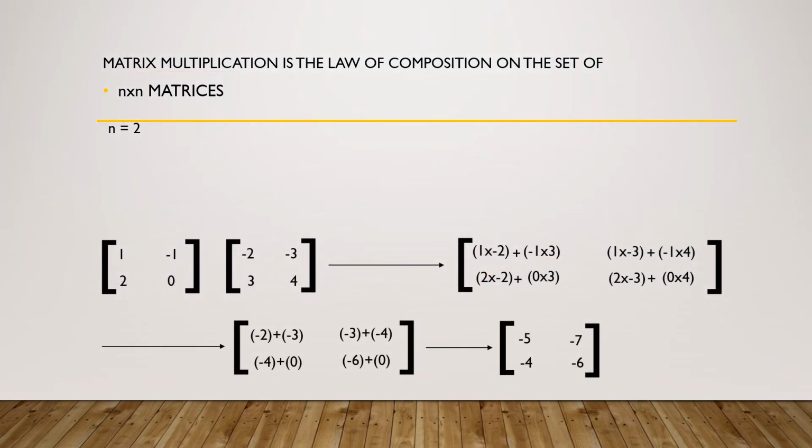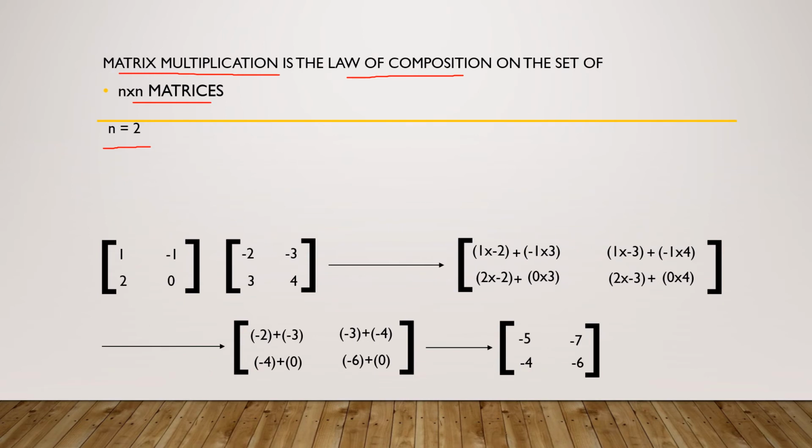Now we will consider a particular example for matrix multiplication as the law of composition on the set of n cross n matrices. Here we are going to take n is equal to 2. So we have two 2 by 2 matrices. First is 1, minus 1, 2, 0. Second is minus 2, minus 3, 3 and 4.